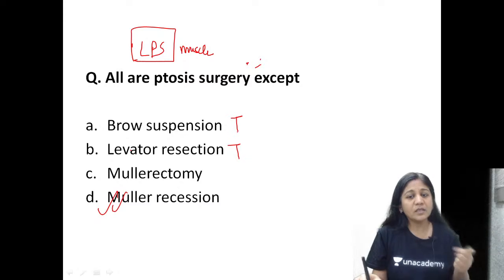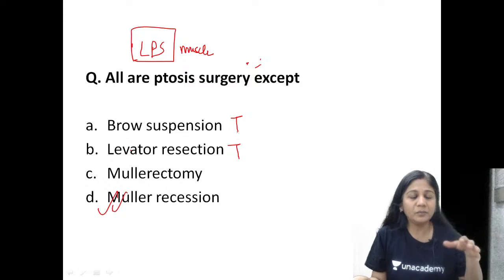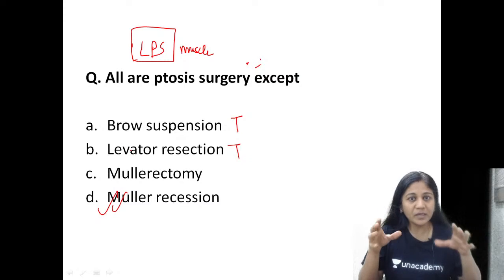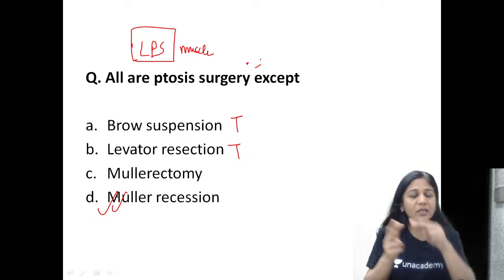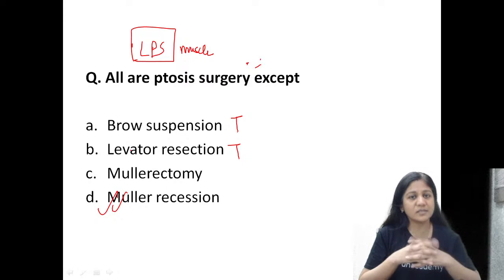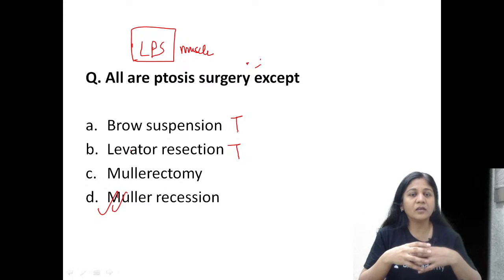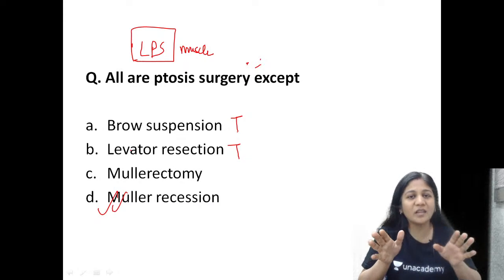But this does not help when the LPS muscle does not have a good action. If the LPS muscle has no action at all, you cannot strengthen it by cutting it short. If the muscle does not have a fairly good action, there is no use of cutting the muscle short. It will not be strengthened.